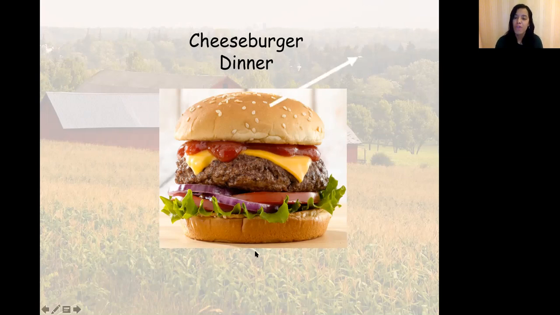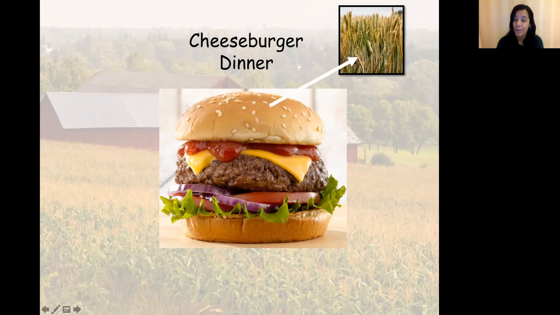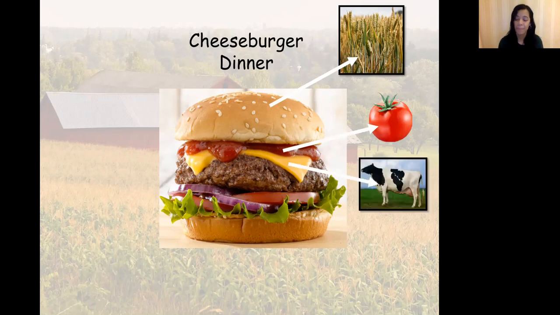Let's look. The bread comes from wheat. So they take it from the wheat plants to make the flour, and then they make bread with it. Then we have the ketchup. Ketchup comes from tomatoes, which is a plant. The cheese comes from a cow.